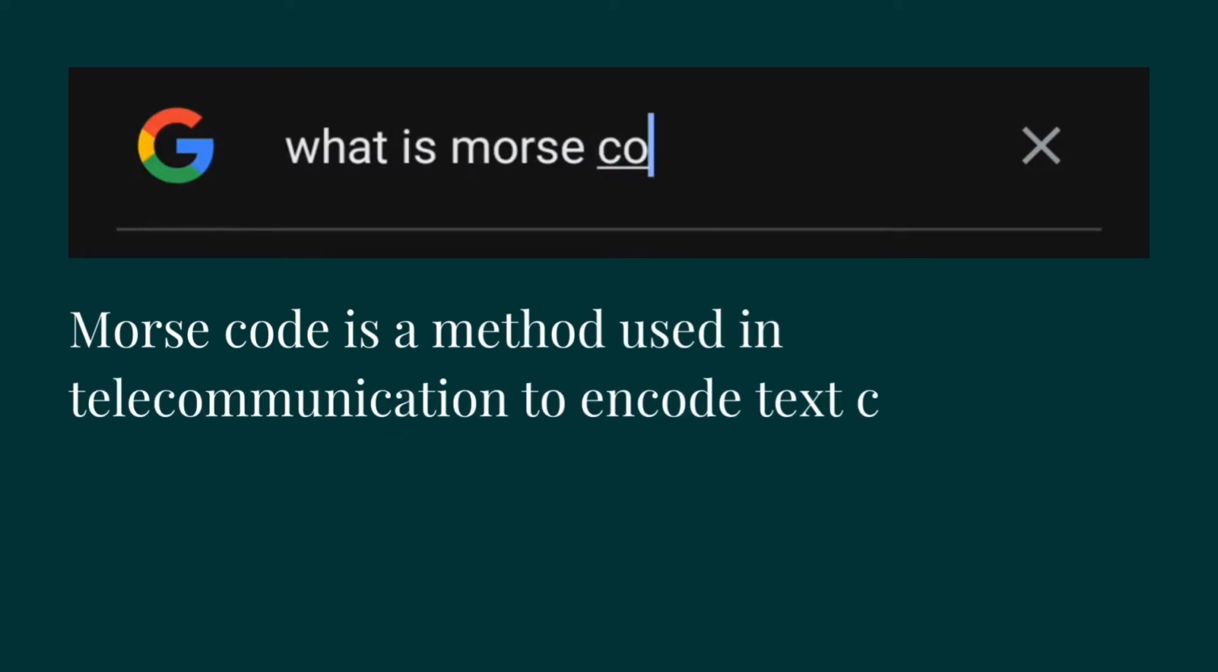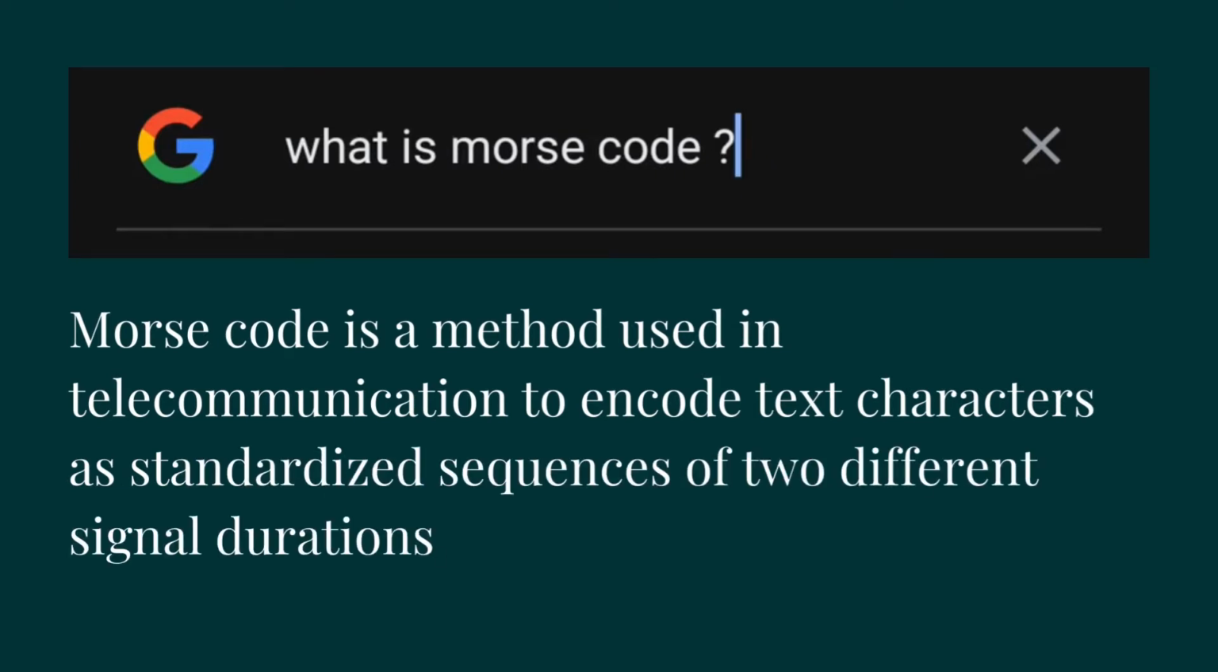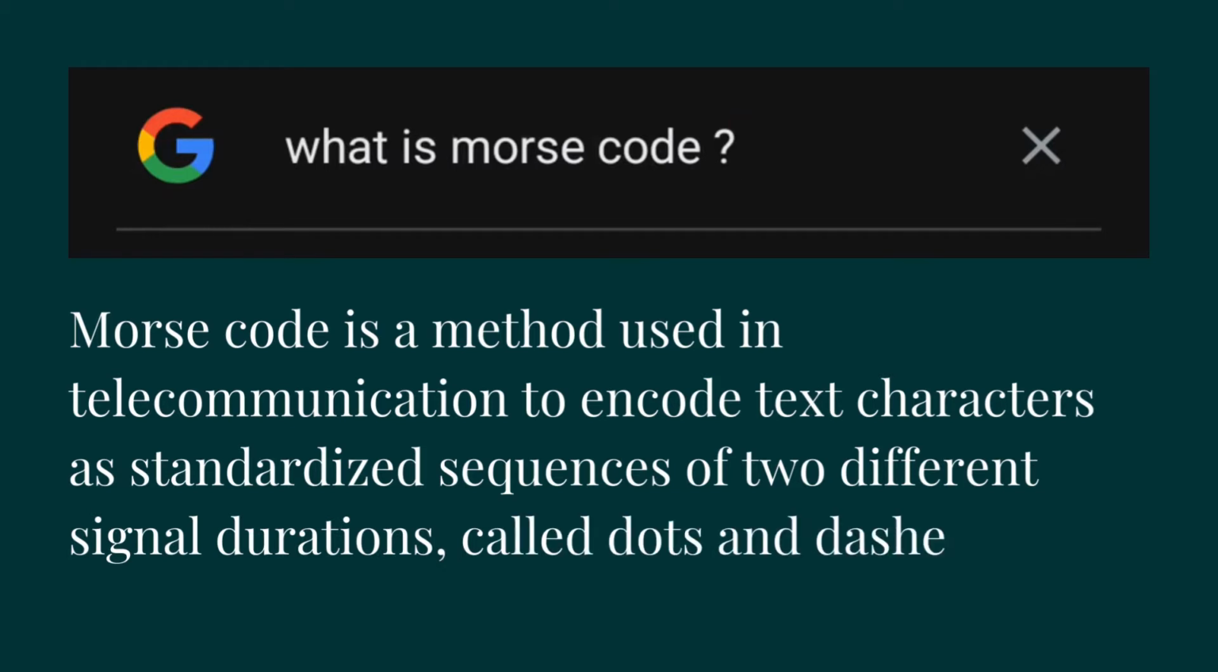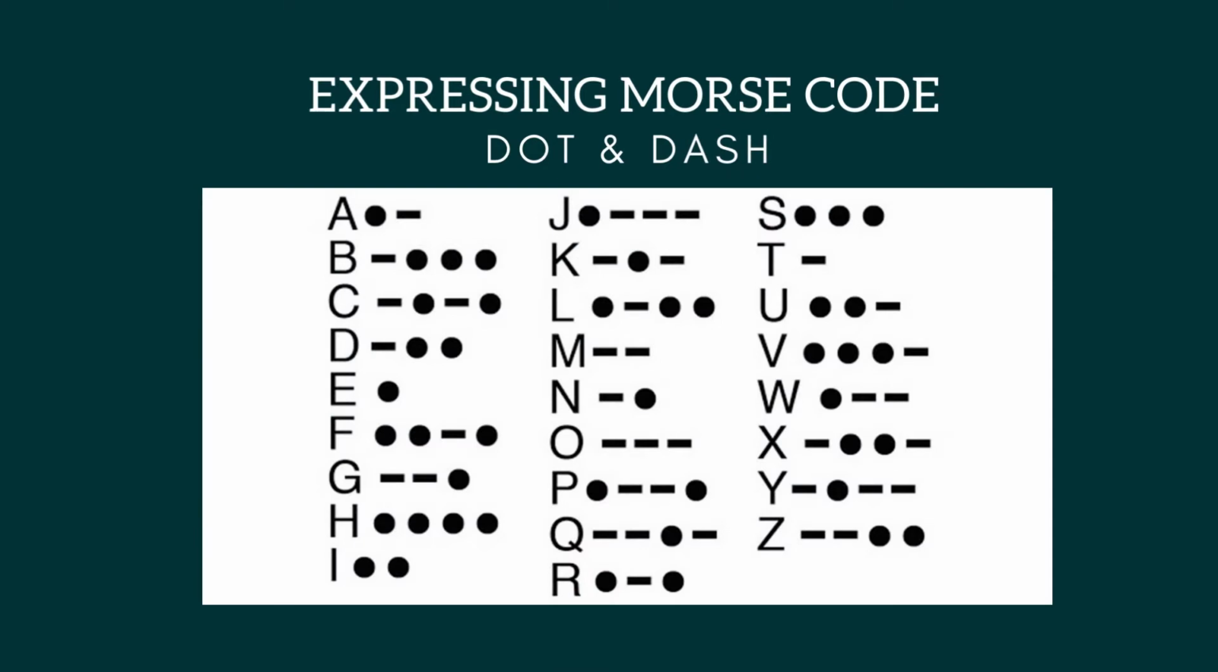Morse code is a method used in telecommunication to encode text characters as standardized sequences of two different signal durations called dots and dashes. Every alphabet has a different Morse code as mentioned in the table below. Now, as I already introduced before, there are two main variables to express any alphabet via Morse code, one being dash and the other being dot.